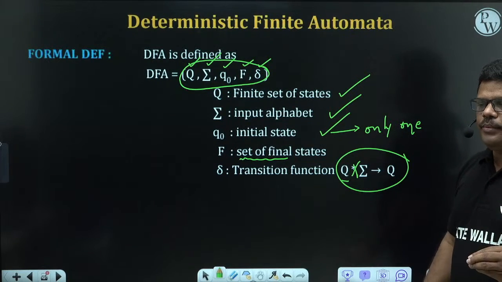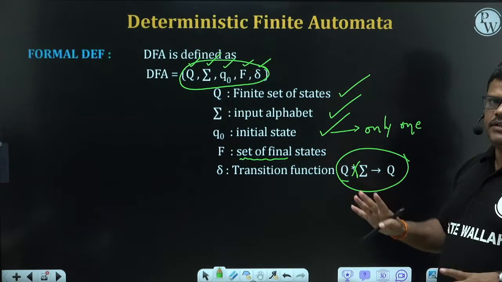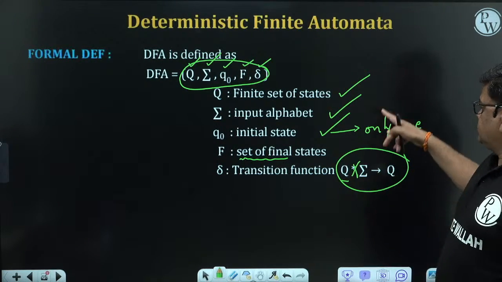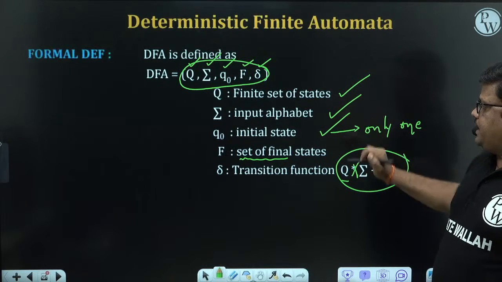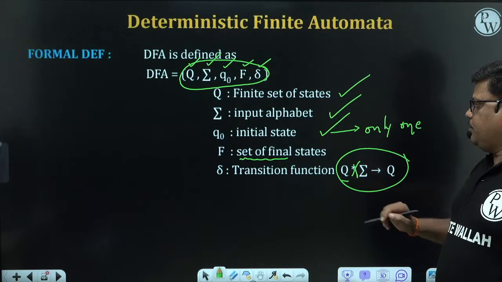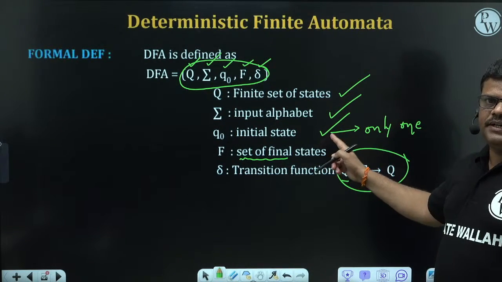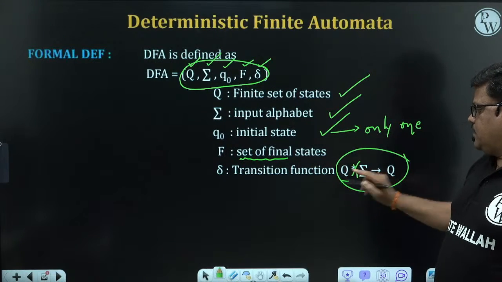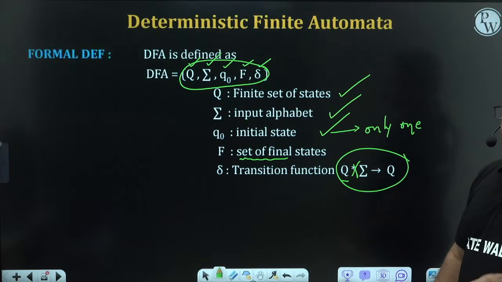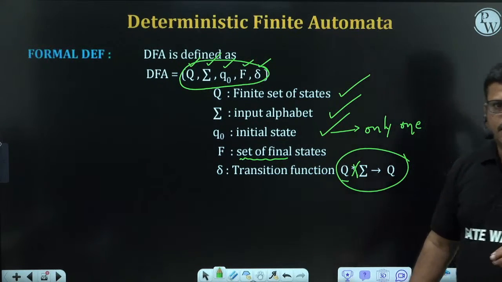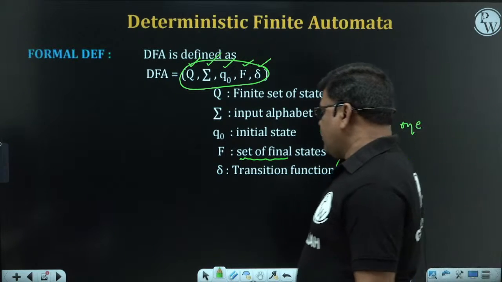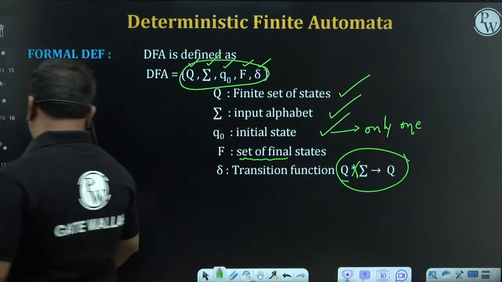So if any automata has these 5 things, we can call it a DFA. A finite number of states, a finite number of input symbols, only one initial state, any number of final states, and a transition function, that is, from every state, for every symbol, a transition should exist. Now let us apply this to our previous example.